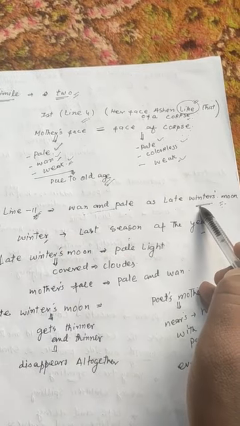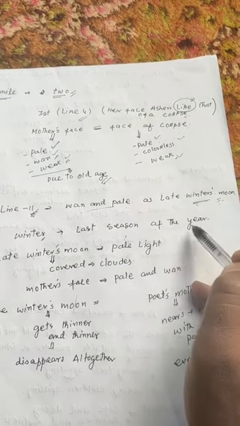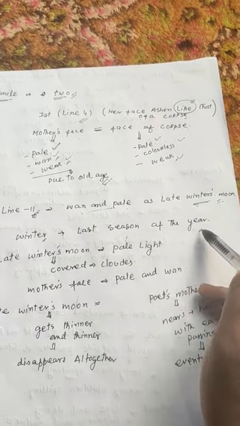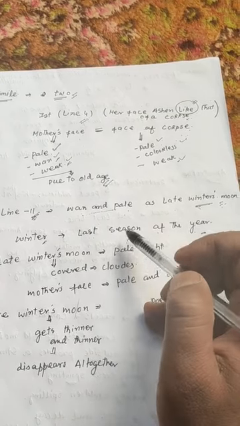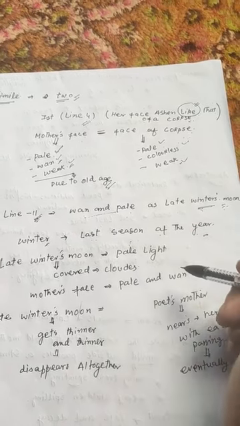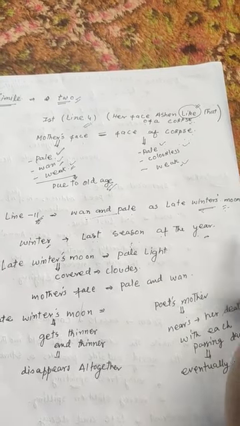Winter itself, if we describe, is the last season of the year. That is the last phase of the year. Similarly, her mother is old and she is in the last phase of her life. So this is how she compares her mother with the late winter's moon.